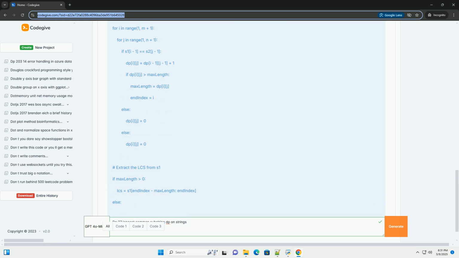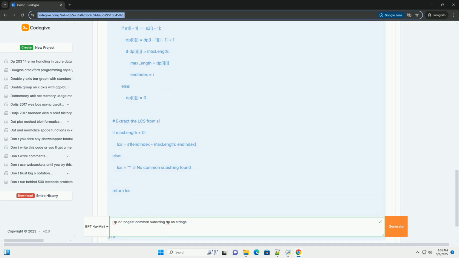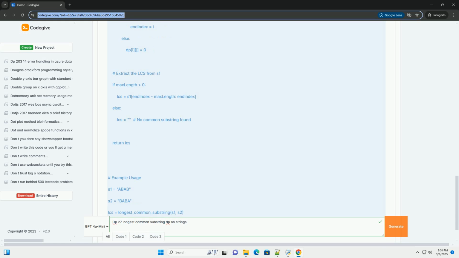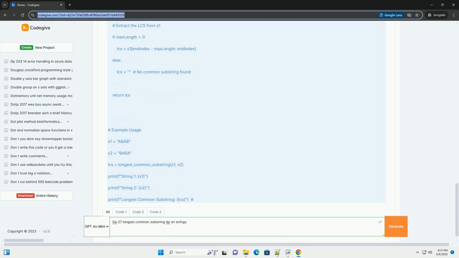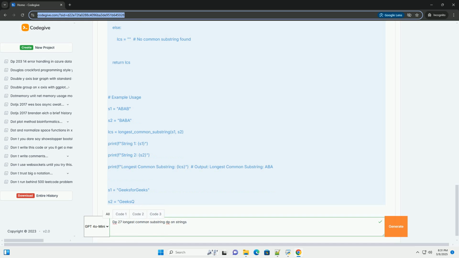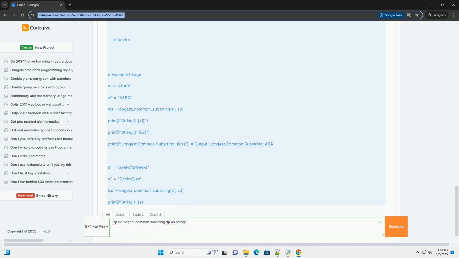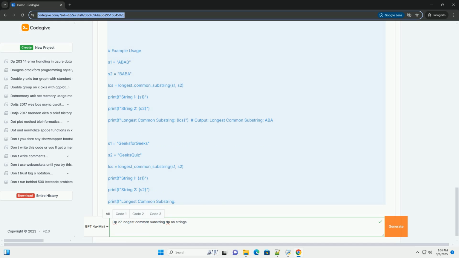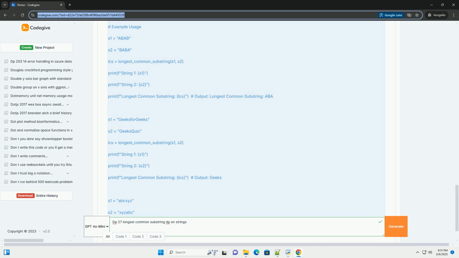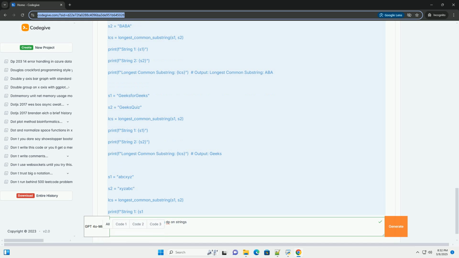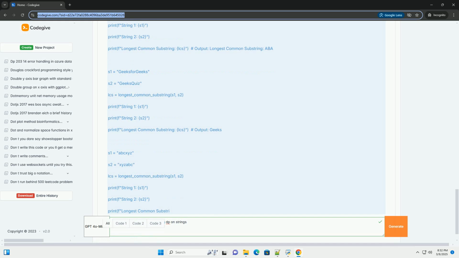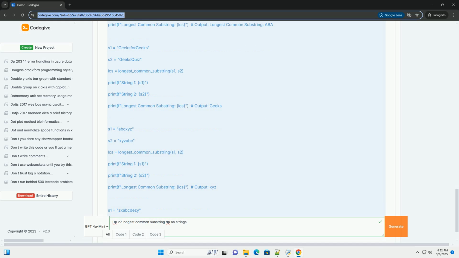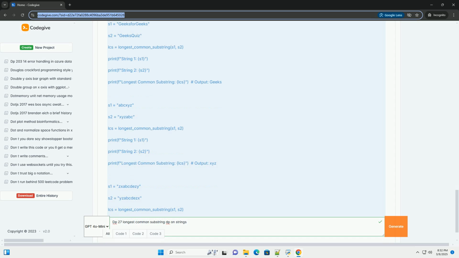Unlike the longest common subsequence, also LCS, the substring must be contiguous. This tutorial will focus on finding the LCS of two strings using dynamic programming. We'll explore the underlying principles, the algorithm, its implementation in Python, and analyze its time and space complexity.